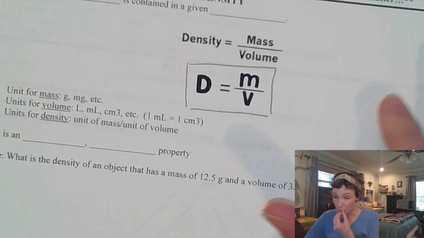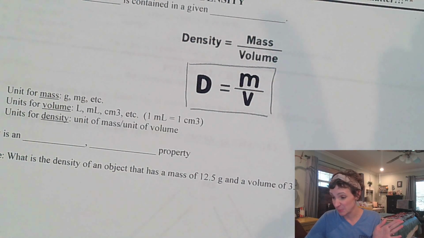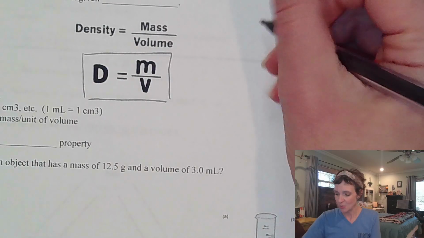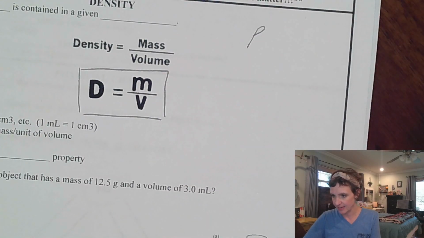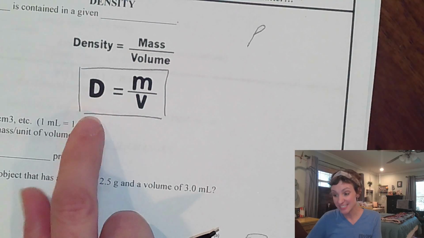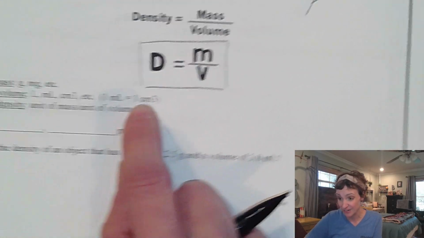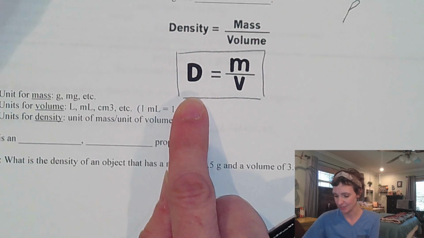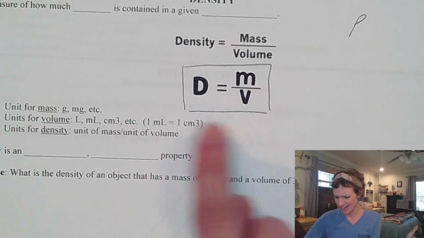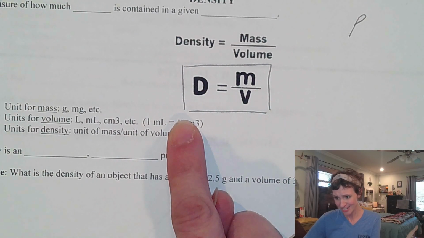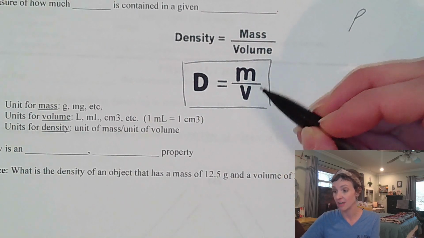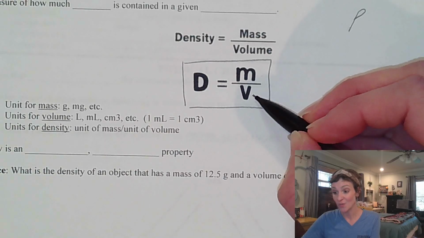I think when y'all learn density, I think in Mrs. Martin's class, physicists tend to use the symbol rho for density, which looks like this little sideways P thingy, like a little lazy P. But chemists like to use the capital D version. So since we are chemists this year in my class, we're going to be using the capital D version. But once again, the equation actually kind of states what the definition of density is. It's how much mass you have in a certain amount of space or volume.